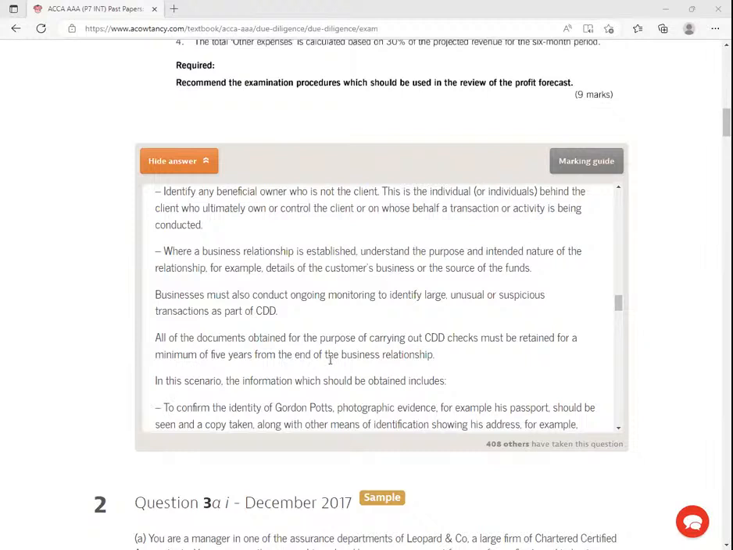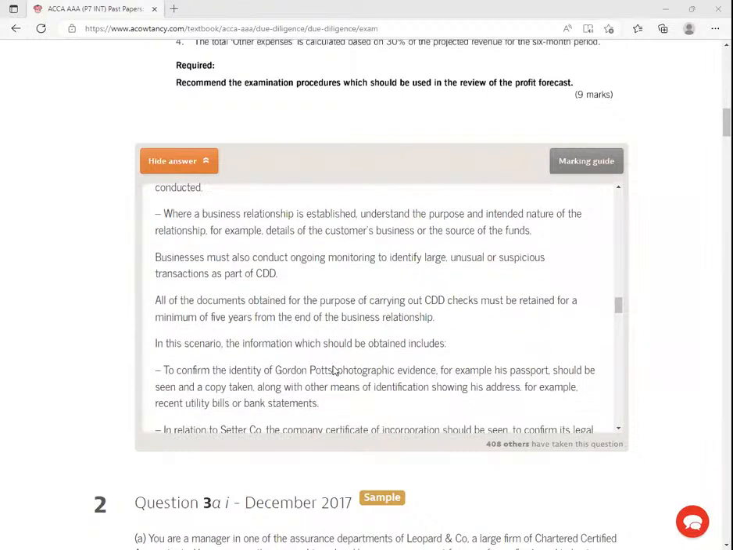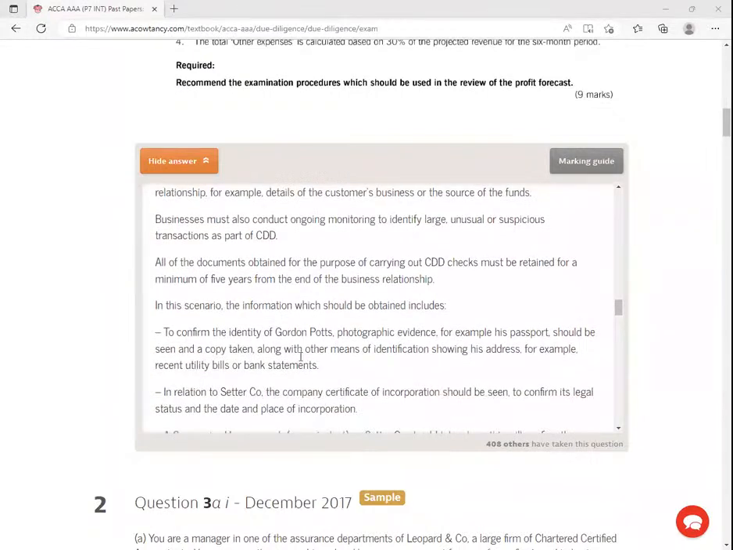So in this scenario, the information to be obtained would include confirming the identity of Golden Ports: photographic evidence, get their passports, and a copy taken along with other means of identification showing his address. For example, recent utility bills or bank statements for an individual. Tell them you want them to give you, for example, 3 months of water bill, electricity bill.